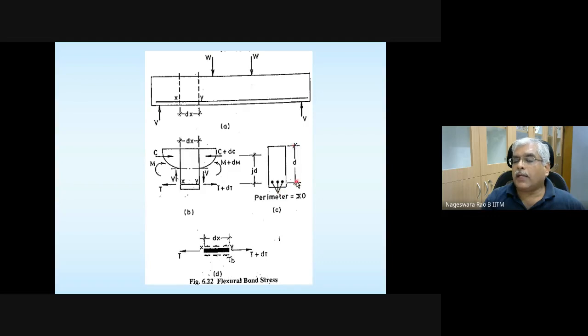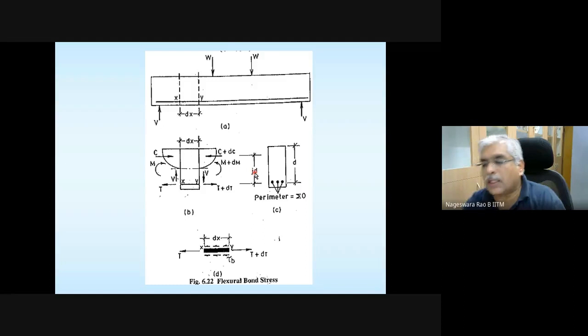D is the effective depth. jd is the lever arm. Lever arm distance is nothing but the distance between the resultant compressive force to the CG of the reinforcement or resultant tensile force. And also note another important parameter that is shown here, and here these are the rebars.